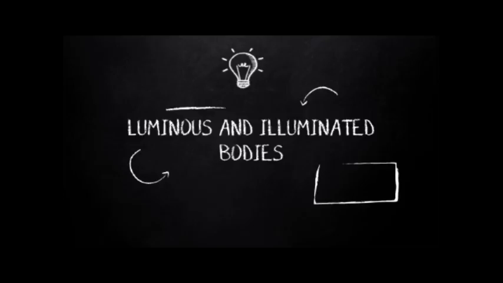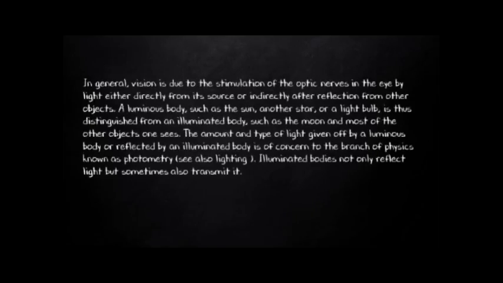Luminous and illuminated bodies. The objects that we can see we place into one of two categories: luminous objects and illuminated objects. Luminous objects are objects that generate their own light. Illuminated objects are objects that are capable of reflecting light to our eyes.